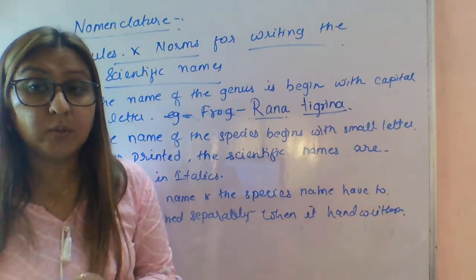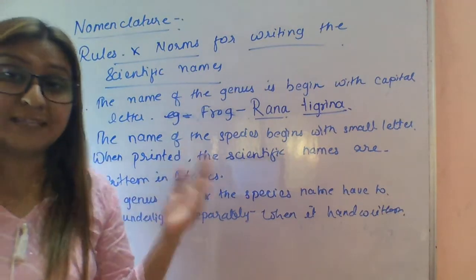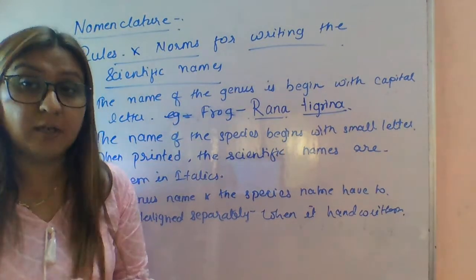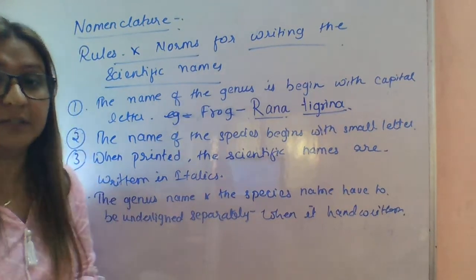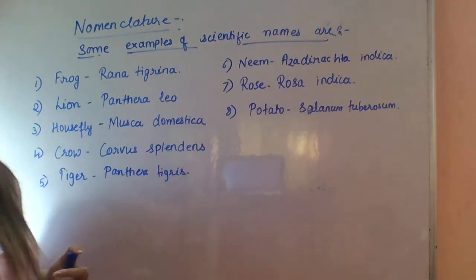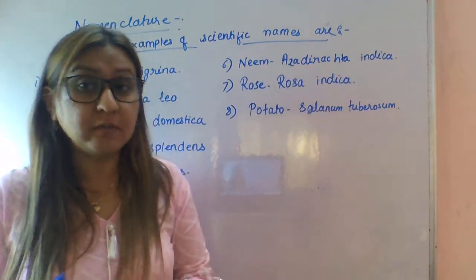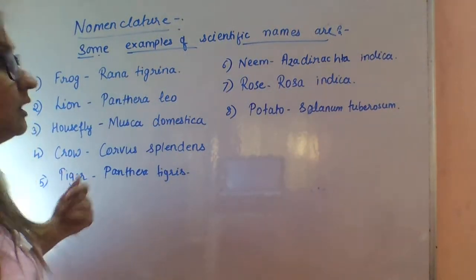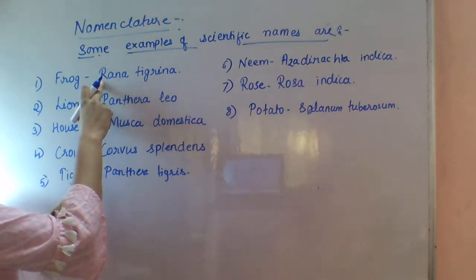Now I want to tell you the examples. Those are important. You have to learn a few examples with the scientific names. Frog is Rana tigrina; this is genus and this is species.